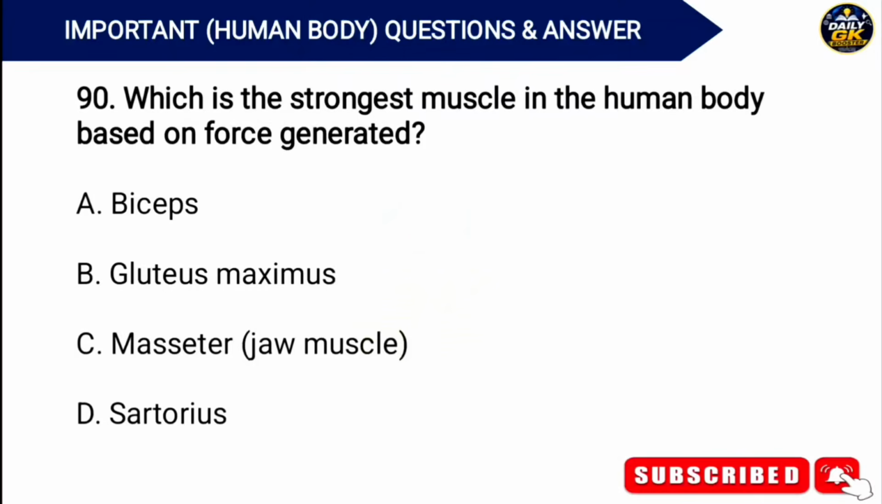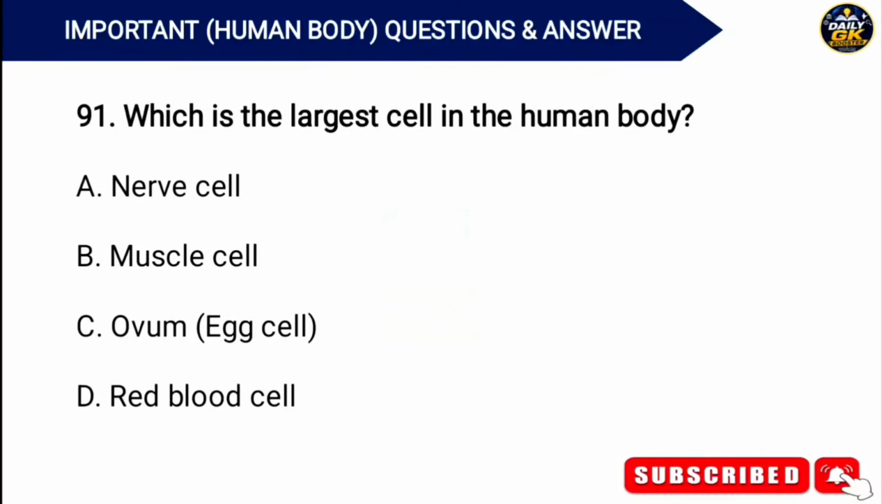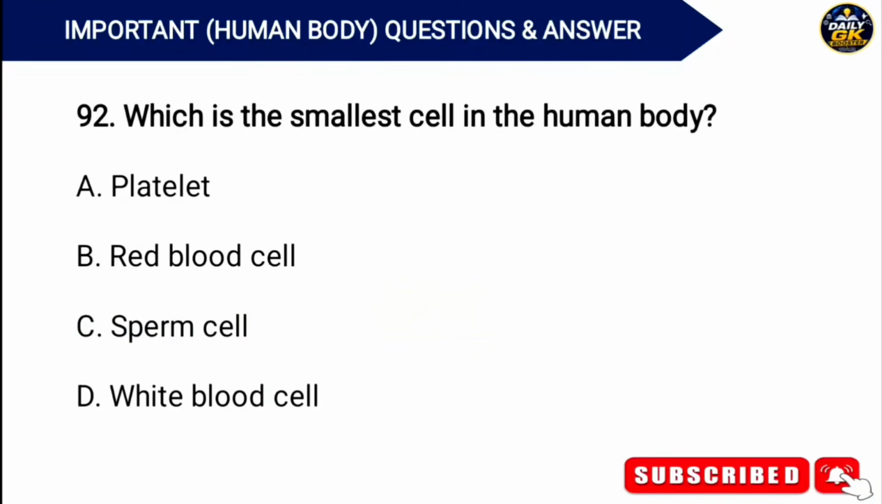Which is the strongest muscle in the human body based on force generated? Answer. Option C. Masseter, that is jaw muscle. Which is the largest cell in the human body? Answer. Option C. Ovum, that is egg cell. Which is the smallest cell in the human body? Answer. Option C. Sperm cell.